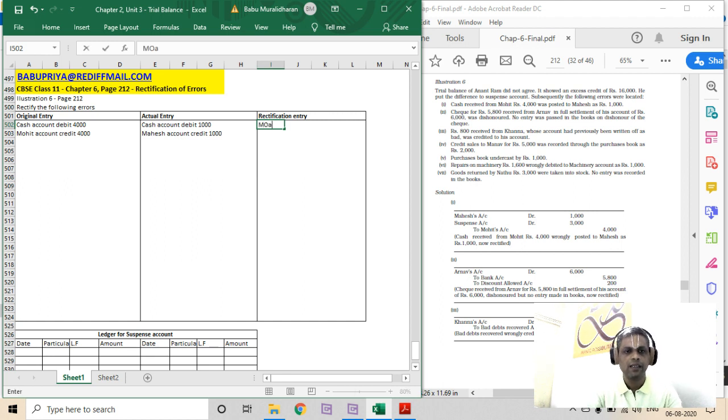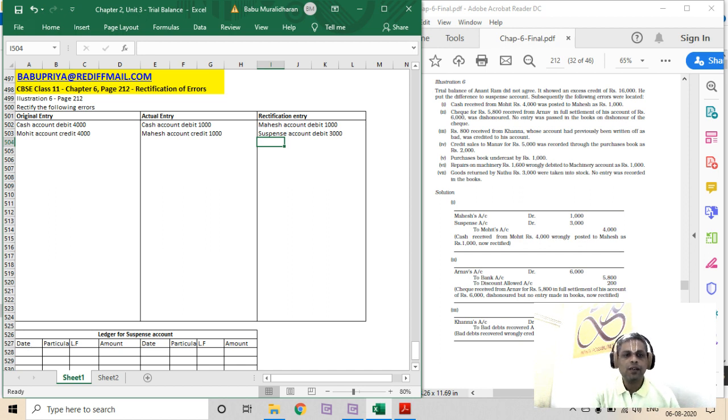So what is the rectification? First, we have to reverse the entry. Mahesh account debit 1,000. This should go, right. Then cash is accounted as 1,000 instead of 4,000, so that should go into the suspense account. Suspense account debit 3,000 because cash is recorded correctly. You can see here cash receipt was posted to Mahesh account, so it's assumed that cash is recorded correctly. So there is an error only between Mahesh and Mohit account and also in the amount.